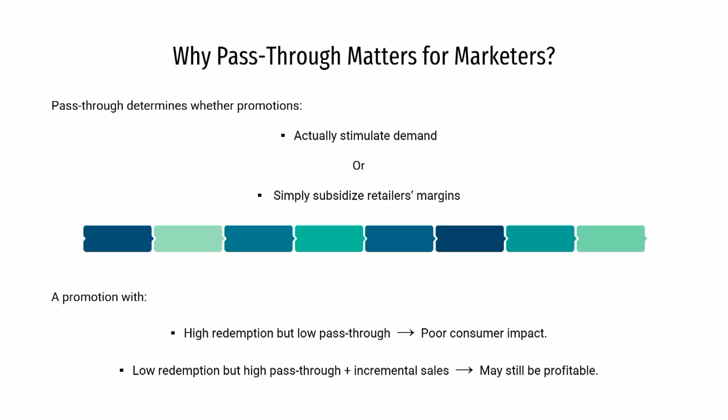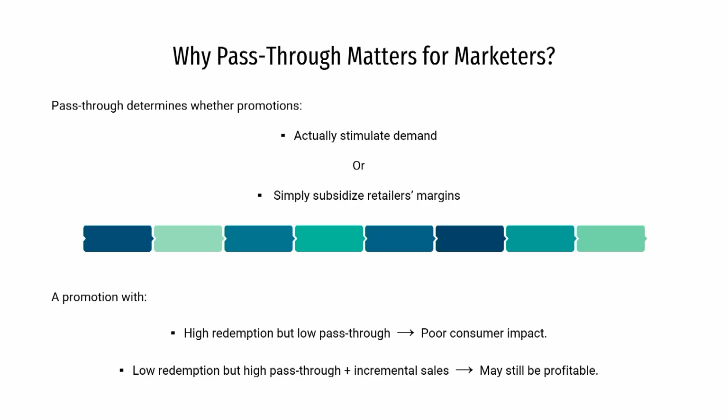Pass through determines whether the promotions actually stimulate demand or simply subsidize the retailer's margin. Why do I promote a product or a brand? Probably the primary purpose is to stimulate more demand. So, is this stimulation happening, or is it just adding some additional profit to the intermediary? I need to answer this question.